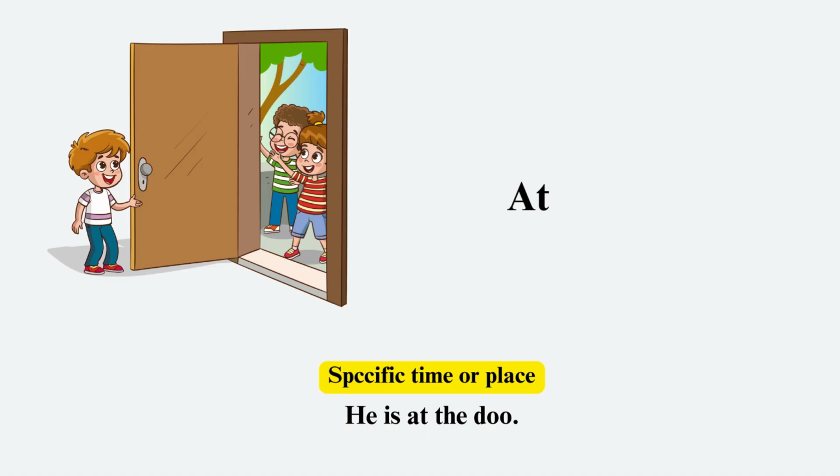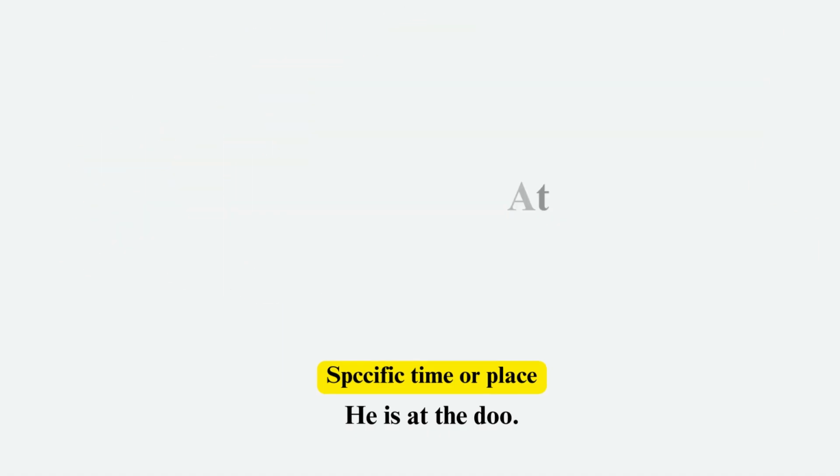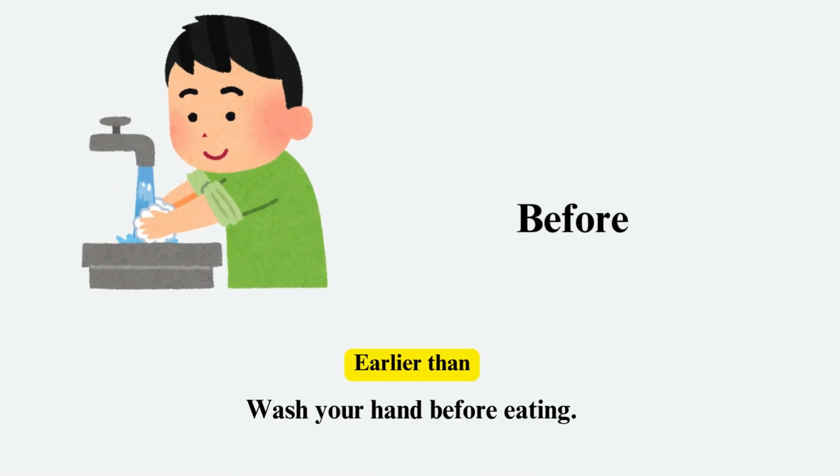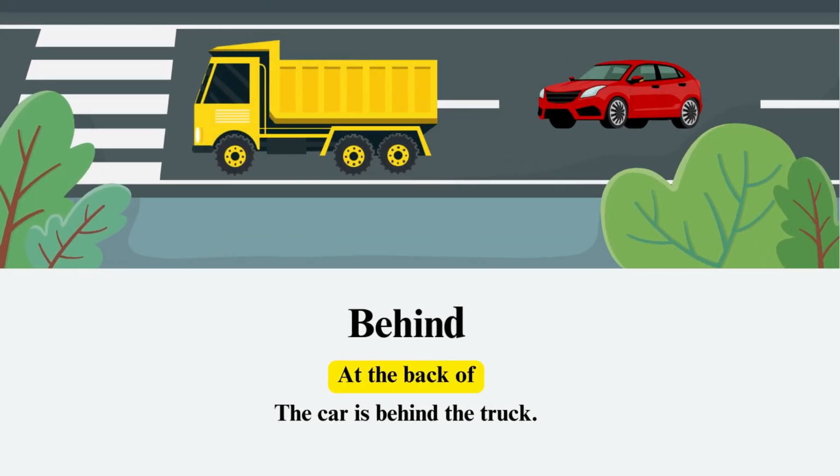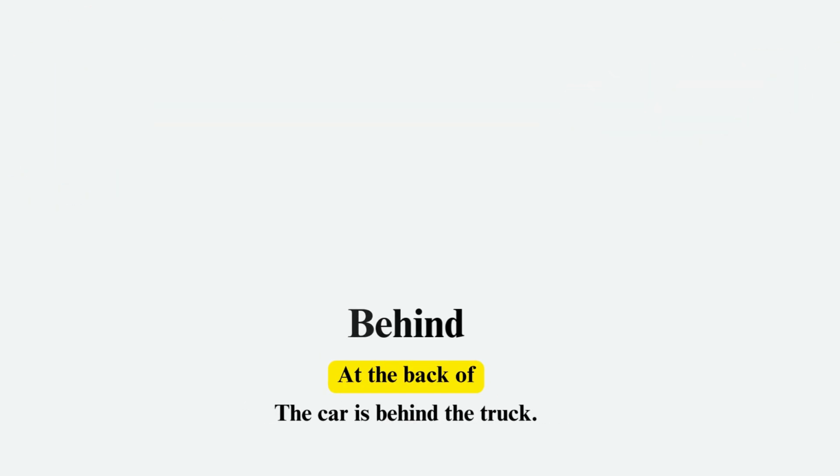At, meaning specific time or place. For example, he is at the door. Before, meaning earlier than. For example, wash your hands before eating. Behind, meaning at the back of. For example, the car is behind the truck.